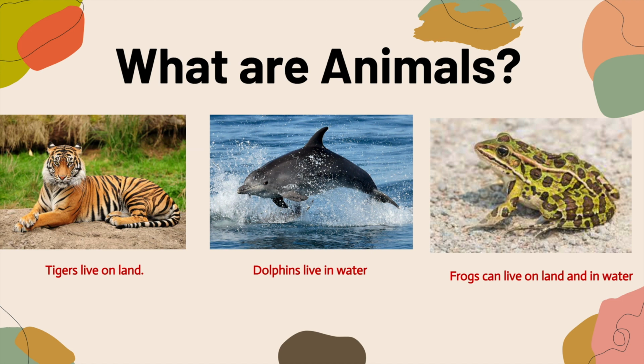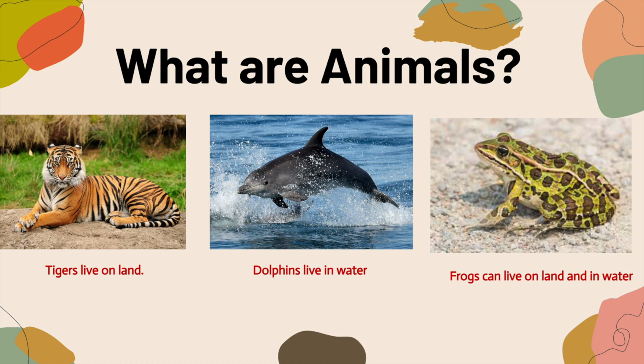Today we are going to learn about what animals are and their groups. So let's get started. What are animals? Animals are living things. They usually have parts such as a head and a body. They may also have other body parts such as legs and a tail. There are many different types of animals around us. Some animals live only on land, while some live only in water. Some animals can live both on land and in water.